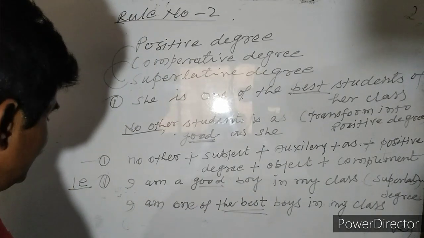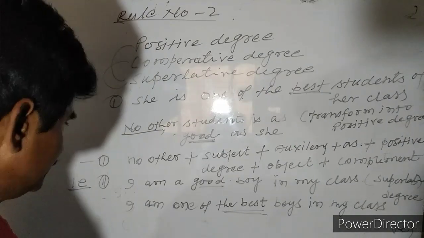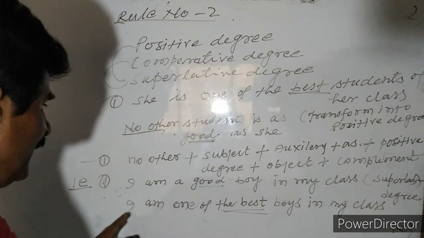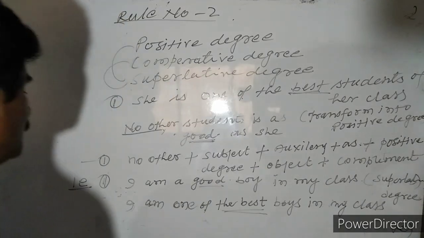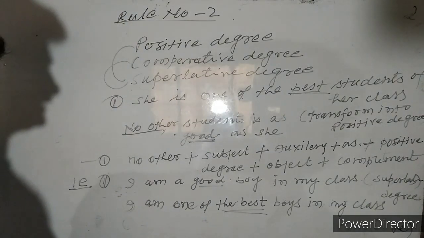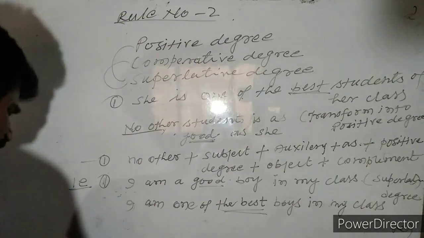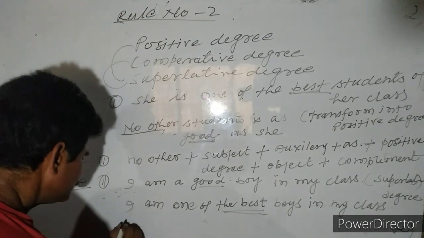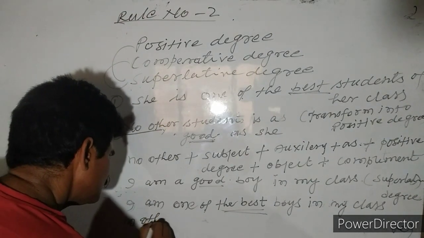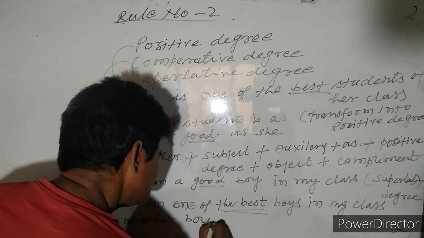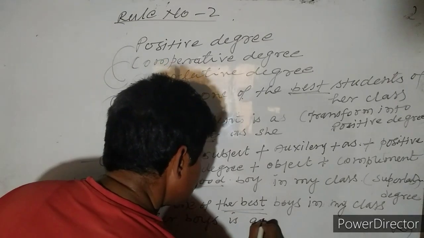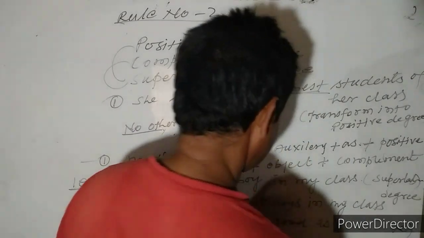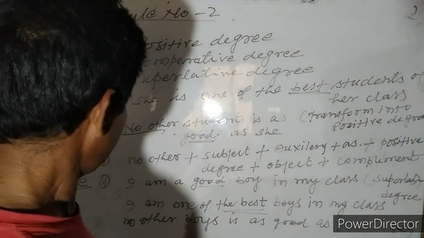And if you write in positive degree, easily you can write here, I am a good boy in my class. I am one of the best boys in my class. No other boy is as good as I. Usually you can write it also: no other boy is as good as I in my class.